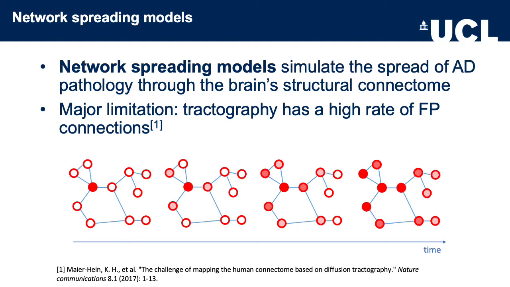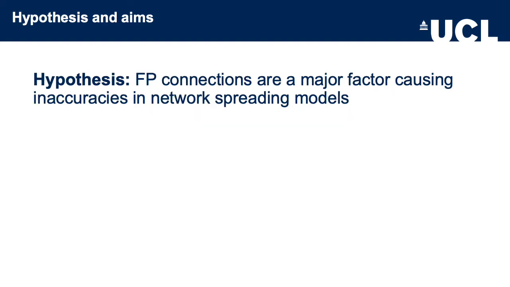These models work by initially seeding the disease in regions, which we call the epicenter, at time zero, and allowing the disease to spread along structural connections with time. This produces a final estimate of pathology accumulation. There is a major limitation in this work, that the structural connectomes, estimated by tractography, are subject to a high rate of false positive connections. So we hypothesize that false positive connections are a major factor in inaccuracies in network spreading models.